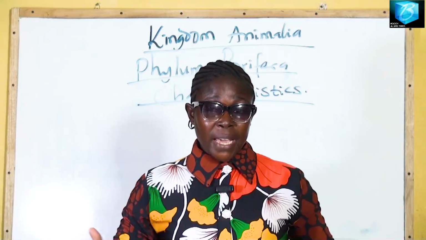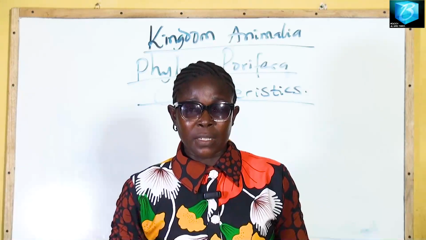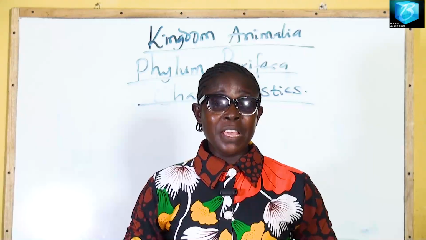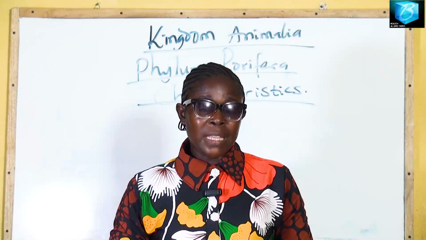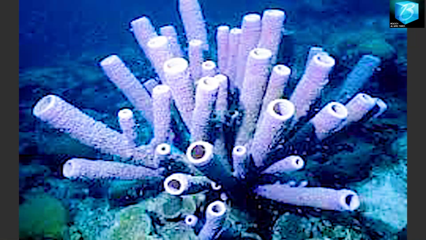They are hermaphrodites, meaning that an organism possesses both male and female sexual organs on a single organism. Another characteristic is that they live in colonies. They live together. You can have 4, 5, even more than that of them living together in a place, whether attached to a rock or attached to shells. Examples of these, we have the sponges. You might have seen these in Nat Geo World or in oceanography.